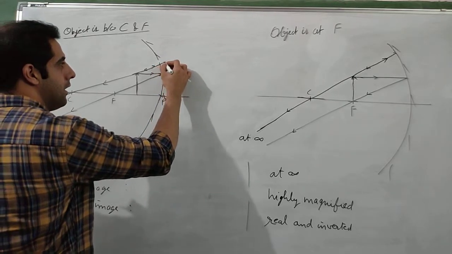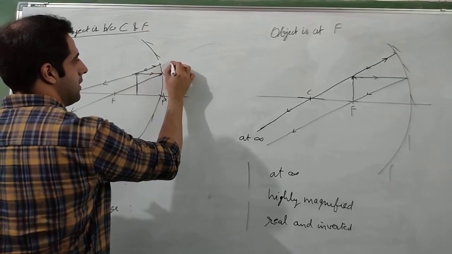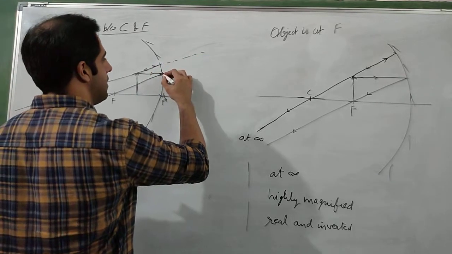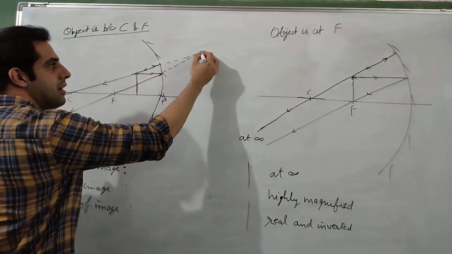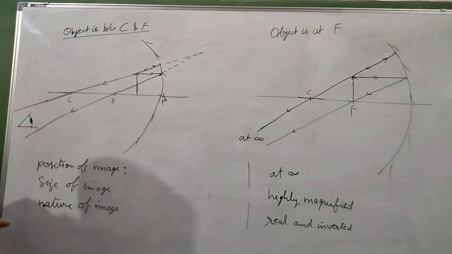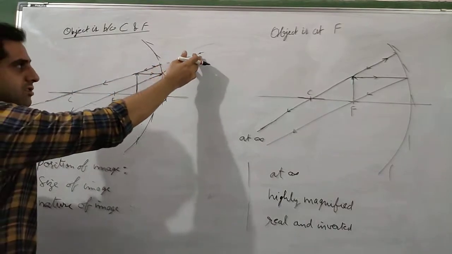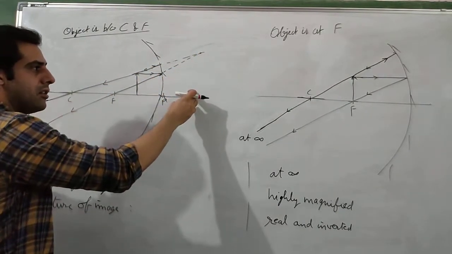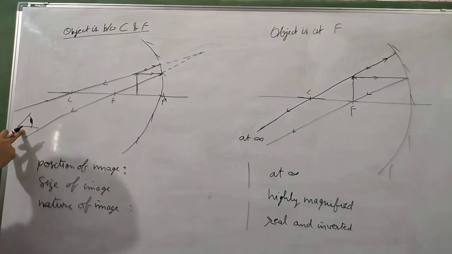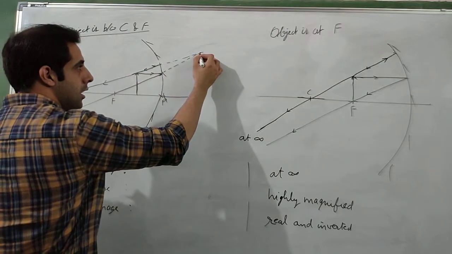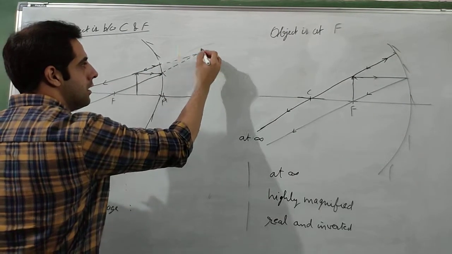So if I extend these rays behind the mirror, it will seem that they are intersecting at this point, but they are not actually intersecting. It will just appear as if the object is kept at this point and the rays are coming like this towards our eyes. So that means it will look like the object is here.